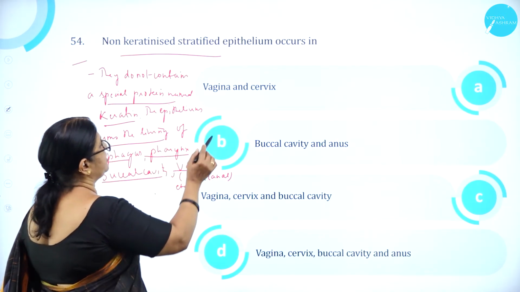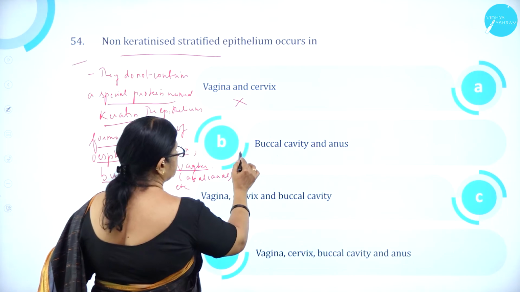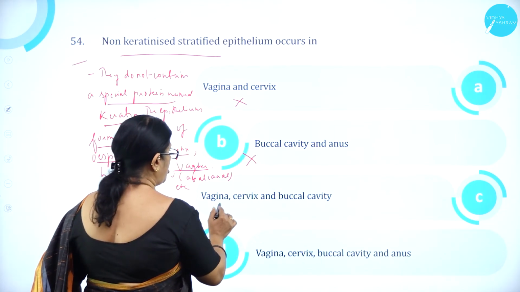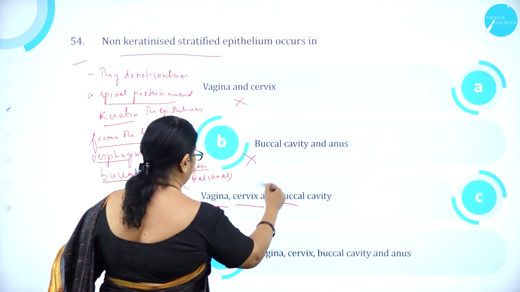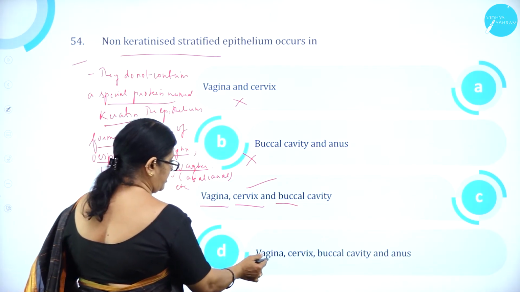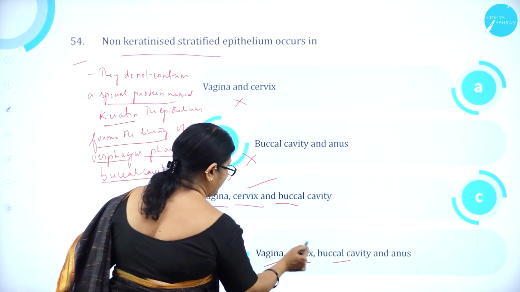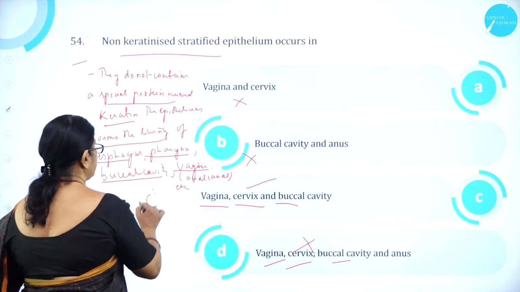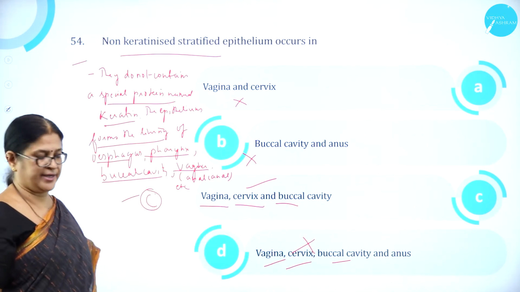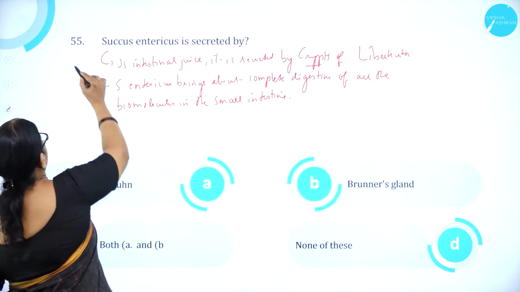So option A, vagina and only cervix, is wrong. Option B, buccal cavity and anus, is wrong. Option C, vagina, cervix and buccal cavity, is correct. Option D, vagina, cervix, buccal cavity, anus, is wrong. So option C is correct. Moving on to question number 55.